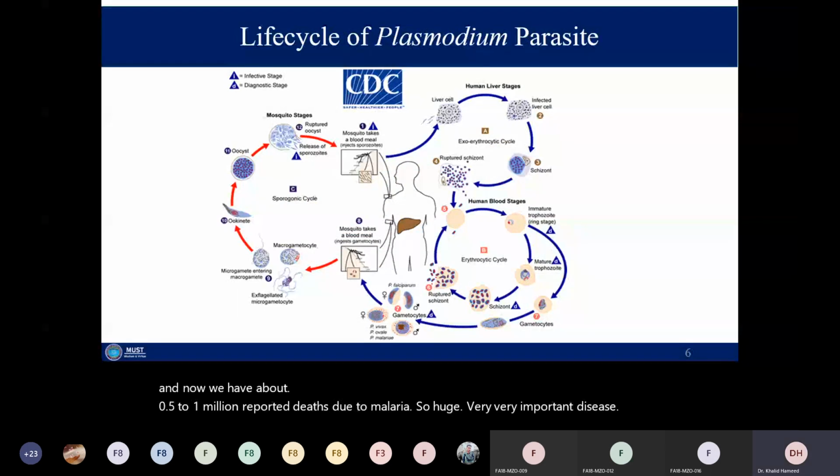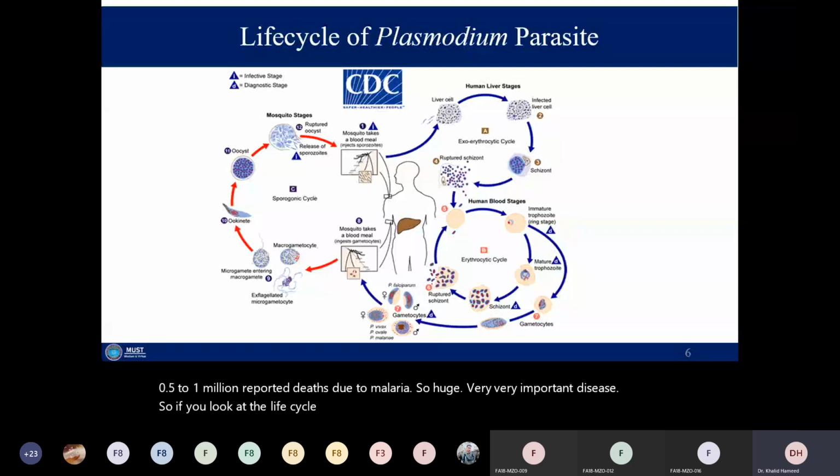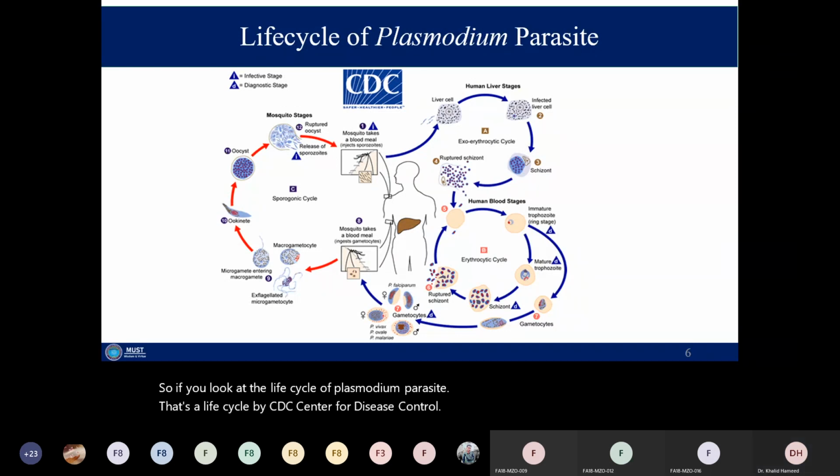So if you look at the life cycle of the Plasmodium parasite, that's a life cycle by the CDC, Centers for Disease Control. When a mosquito that is infected with a malarial parasite bites a healthy person, it injects the sporozoites.